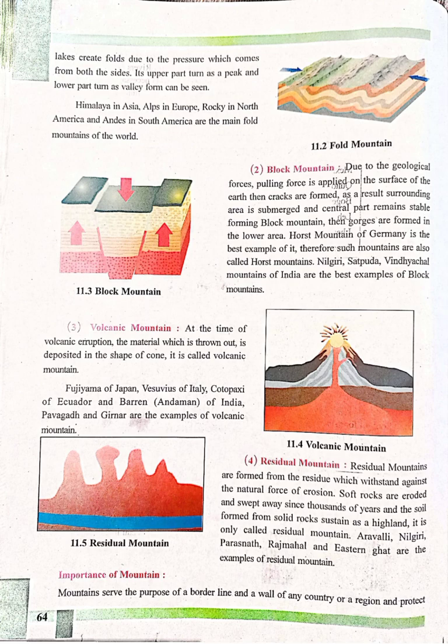of India. Residual mountain. Residual mountains are formed from the residue which withstands the natural force of erosion. Soft rocks are eroded and swept away over thousands of years, and the hard rocks sustain as a highland. It is called a residual mountain. Aravali, Nilgiri, Parasnath, Rajmahal and Eastern Ghats are examples of residual mountains.